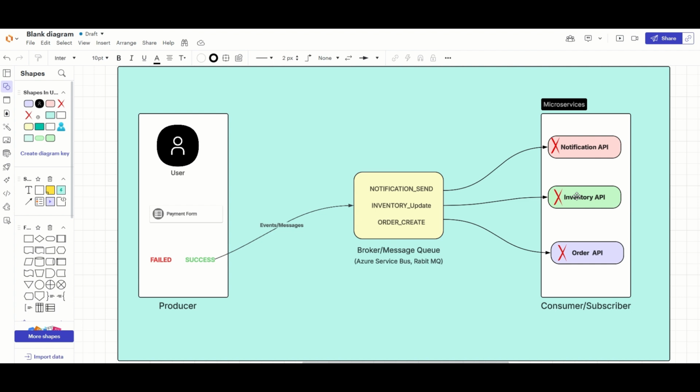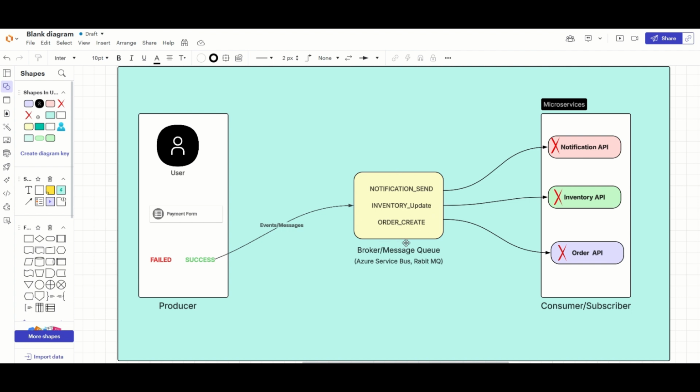It will see, okay, I have something for inventory_update. Yes, it is there. Let me grab this data. I have to process this data. This is for me. Same for the order API. If there is something for order_create, okay, this is for me. This is my data. Don't touch it, anyone. And I will process this data. That is how these three microservice APIs communicate with the broker based on their event naming, event messages.